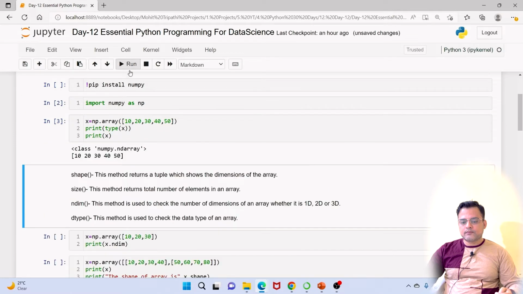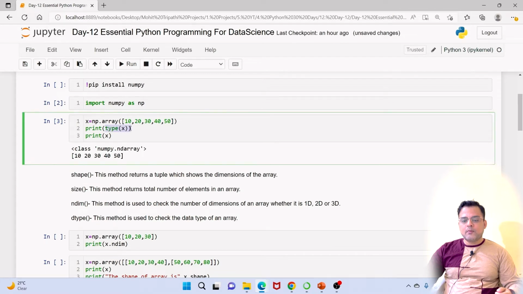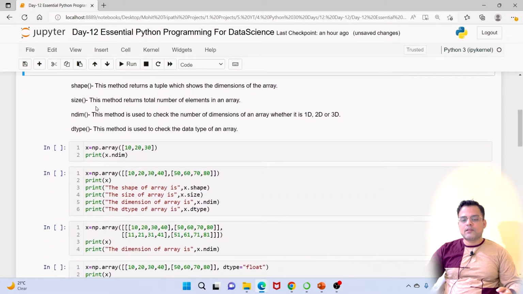So let's run this. Here we can see that the type is numpy ndarray, and this is your ndarray. It looks like a list which we have already seen, but it is a numpy array. Now there are some other functionalities of a numpy array. The first is the shape attribute, which returns a tuple that shows the dimensions of the array, meaning how many rows and how many columns are present. Then we have another functionality which is size. Size tells the total number of elements present in an array.